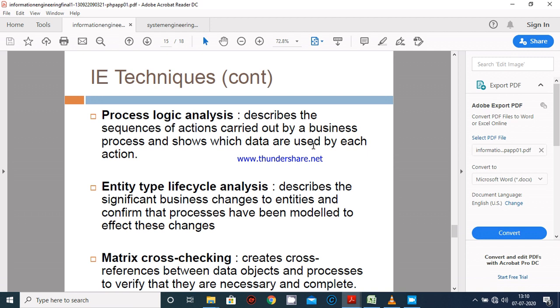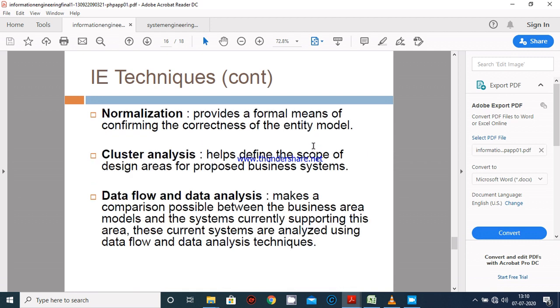Next one is entity type lifecycle analysis. It describes the significant business changes to entities and confirms that processes have been modeled to affect these changes. Next, matrix cross-checking creates cross references between data objects and processes to verify that they are necessary and complete.